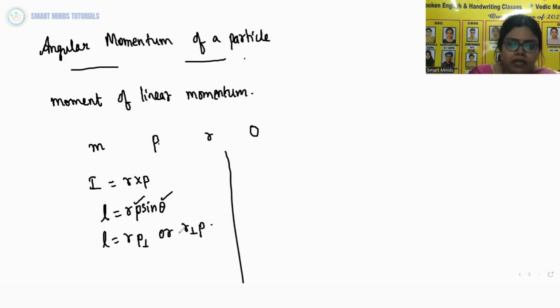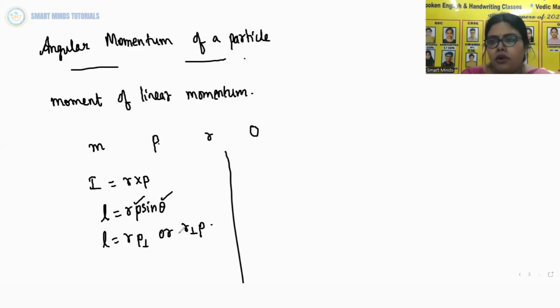Here r perpendicular is r sine theta, which is the perpendicular distance of the directional line of p from the origin, and p perpendicular is p sine theta, the component of p in a direction perpendicular to r. So we expect the angular momentum vanishes if p is equal to 0, if the particle is at the origin, that is r is equal to 0, or if the directional line of p passes through the origin, theta is equal to 0 degrees or 180 degrees.